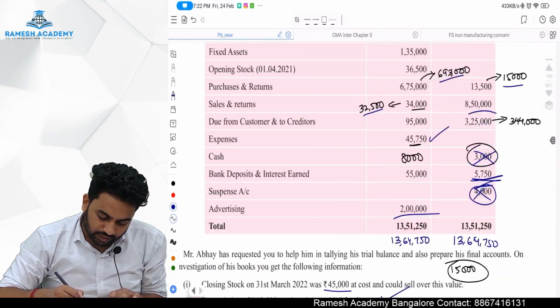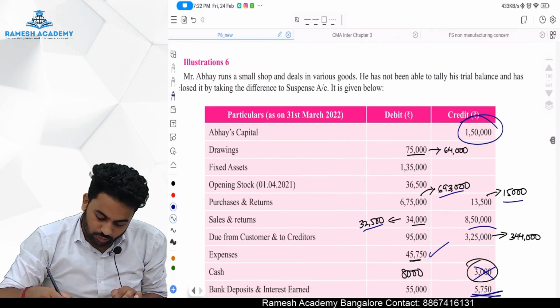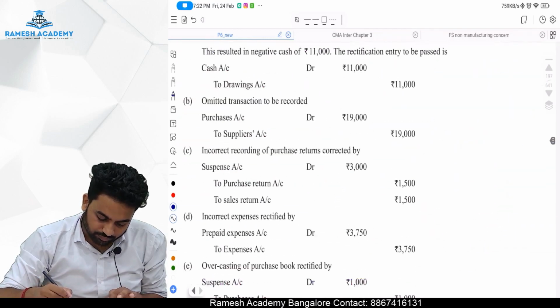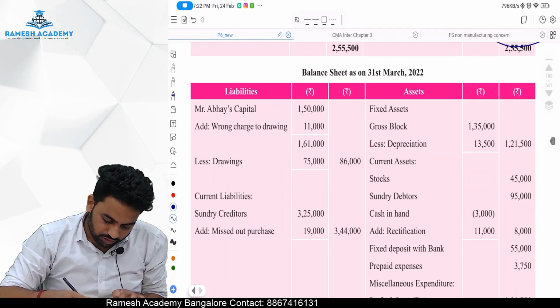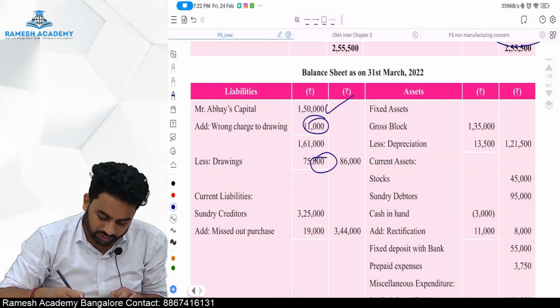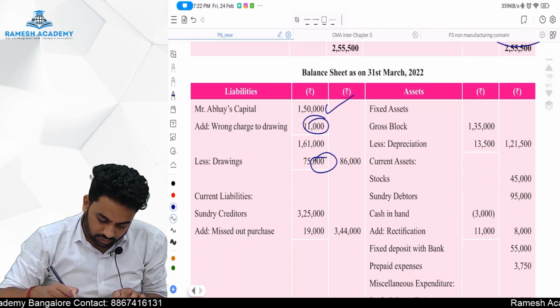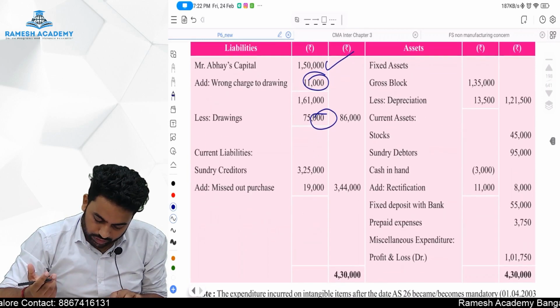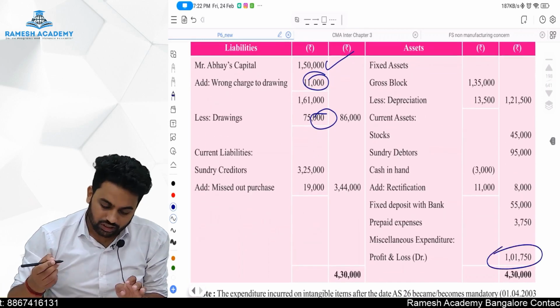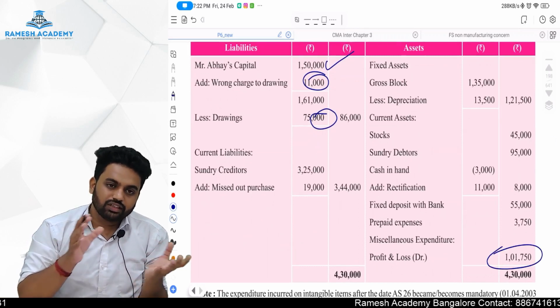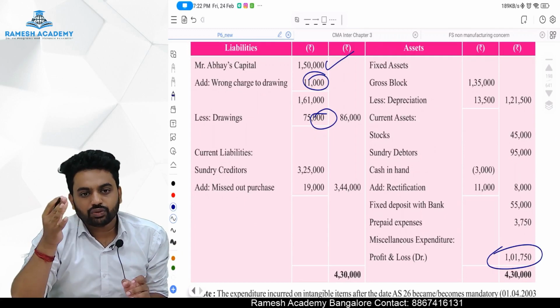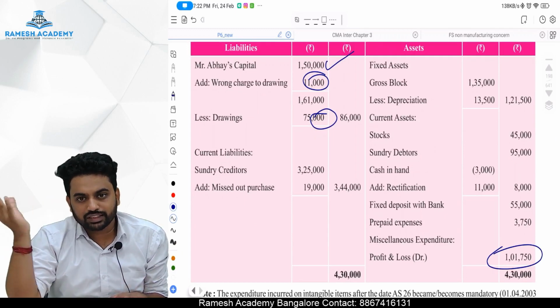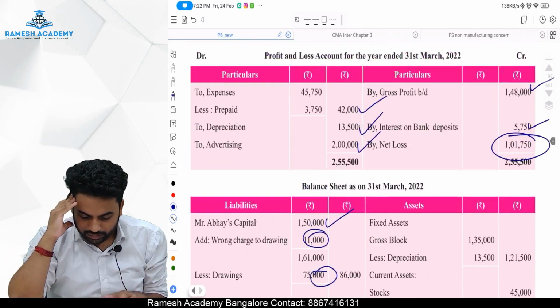In the balance sheet, how much was the capital? Capital was 1,50,000. How much is the drawings? Drawings is 64,000. Capital is 1,50,000, drawings is to be deducted, and add the loss. Why have they taken the net loss here? Instead you can do one thing, but capital will come negative, so you can write capital as negative, or you can show it as the P&L debit balance on the asset side. Okay.